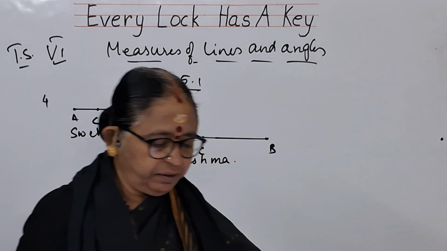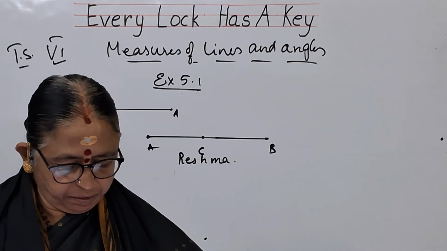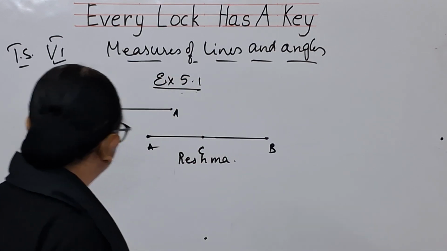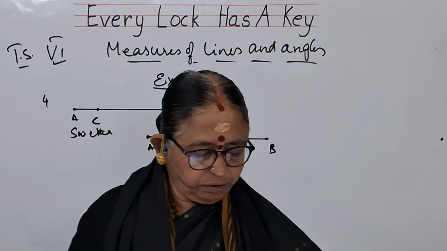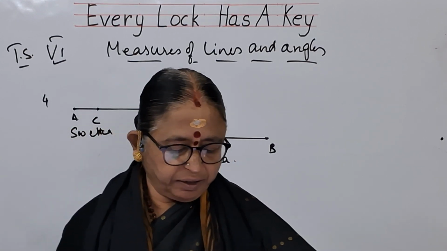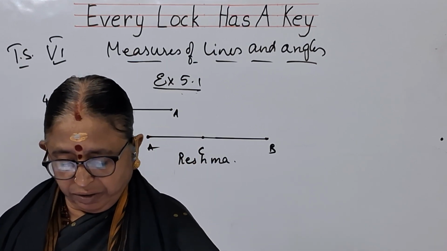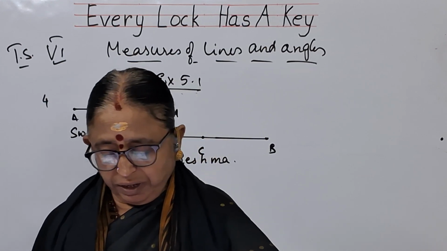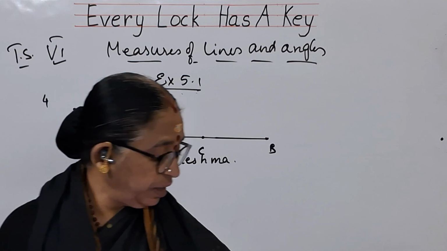So, the measures of the line segments in the figure are given below, and measurement, this fourth one I am doing, children. I have forgotten the third one, I will do it afterwards. So, the midpoint of AB is located by Sweta and Reshma like this. Sweta has kept C at one point and Reshma has got C at another point. Which one do you feel is right? Measure the length of AC and CB and verify.